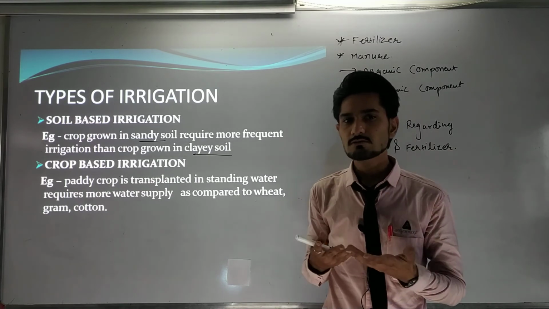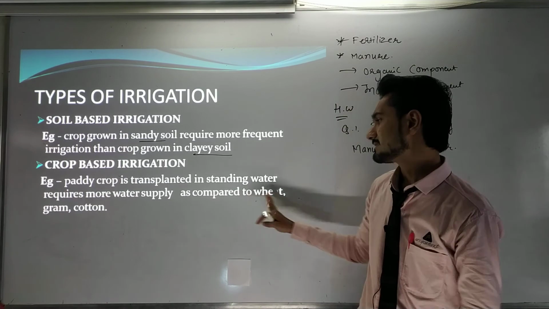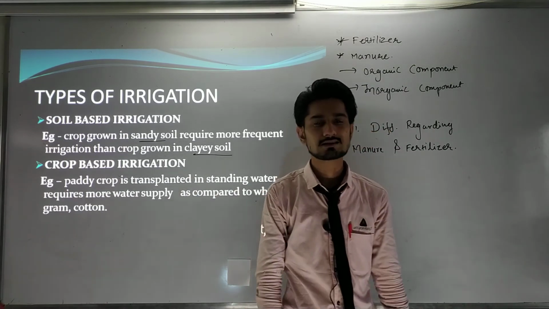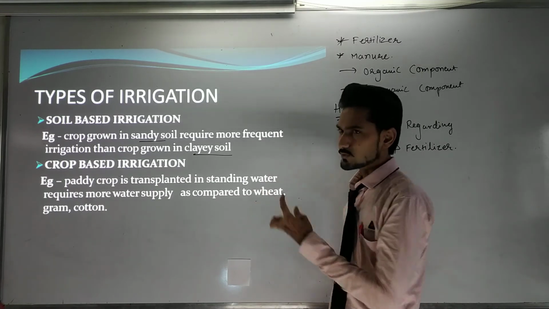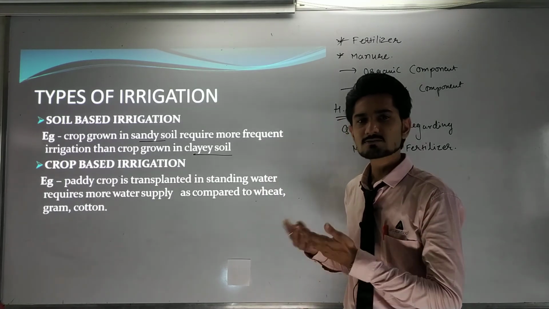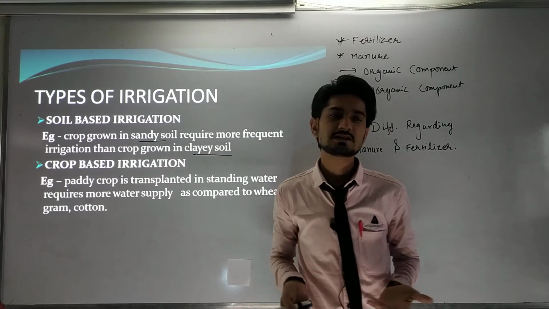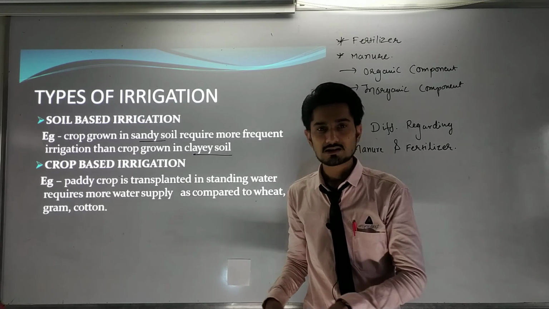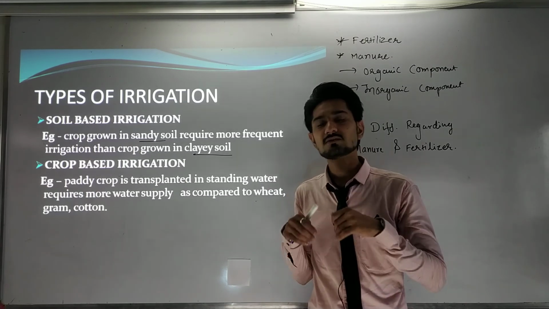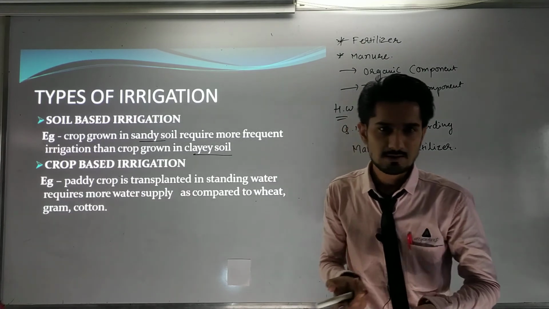While wheat, gram and cotton are crops that need less water, so we have to give less water to them. Whatever crops need more water, we have to give more water if we want to produce them. Otherwise, if we don't give water, nothing will happen.